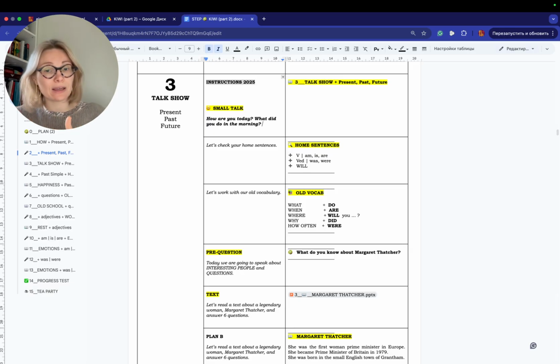Then you open the file and you say, now my dear students, here is the formula. You know that, and now here are the words. So please, let's make up questions. It's up to you to decide. If in the group there are not so many students, you can ask them to make questions. If in the group the students know each other, they can ask questions.